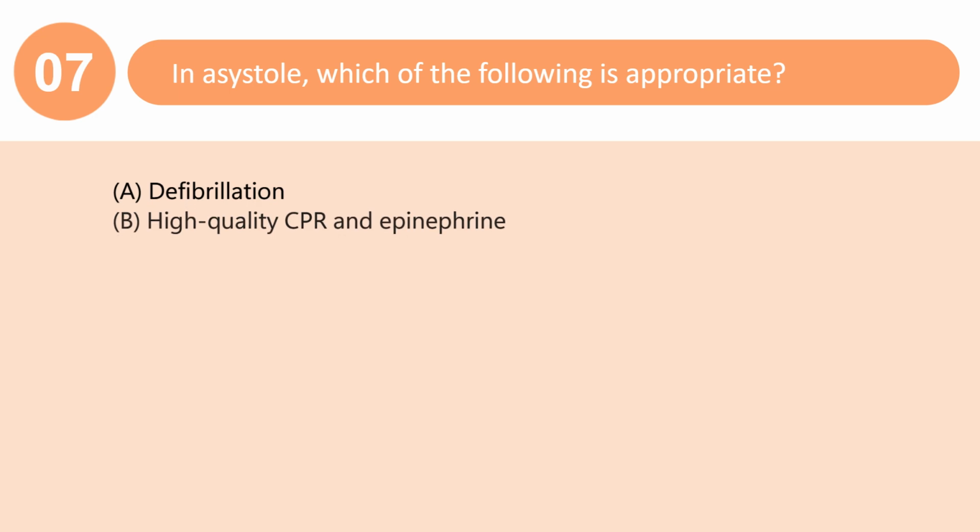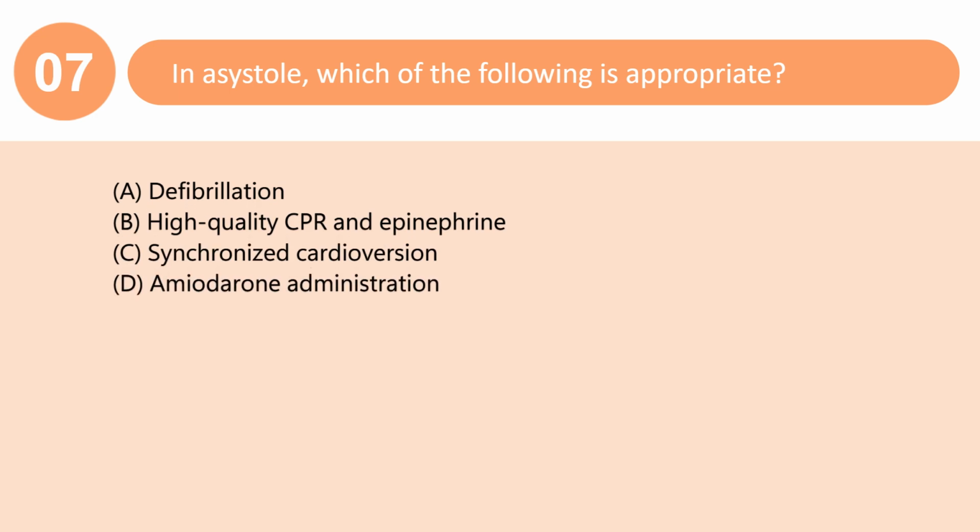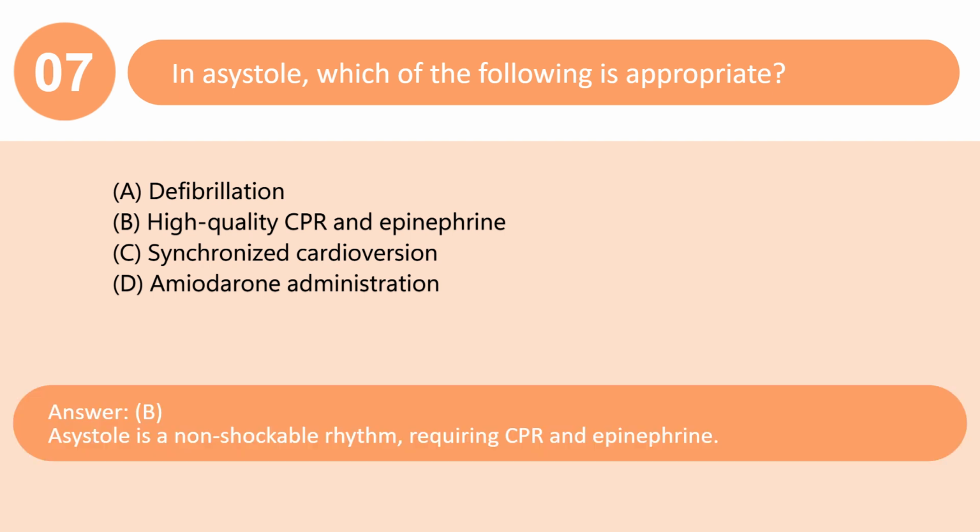In asystole, which of the following is appropriate? A. Defibrillation. B. High-quality CPR and epinephrine. C. Synchronized cardioversion. D. Amiodarone administration. Answer: B. Asystole is a non-shockable rhythm, requiring CPR and epinephrine.